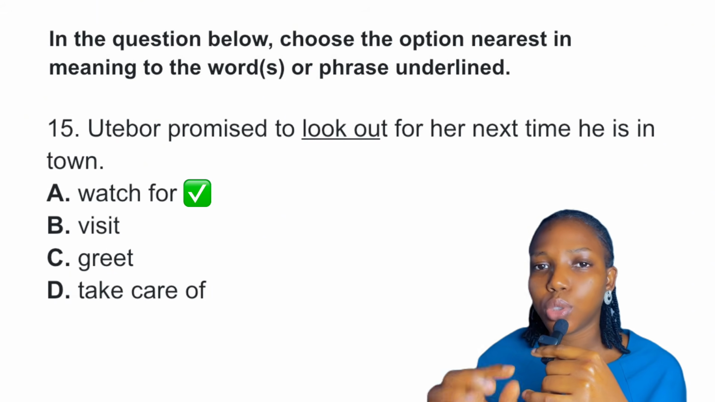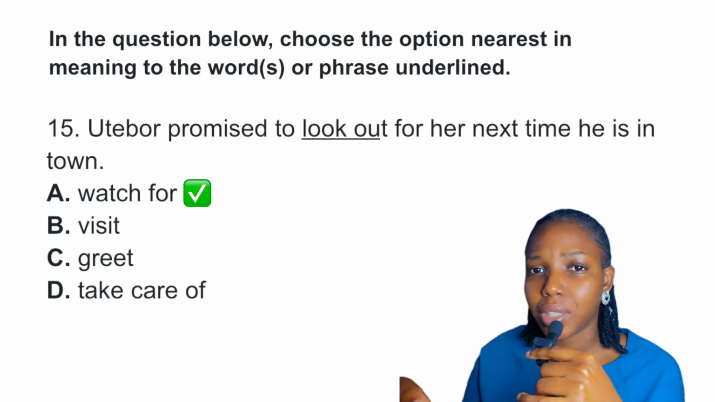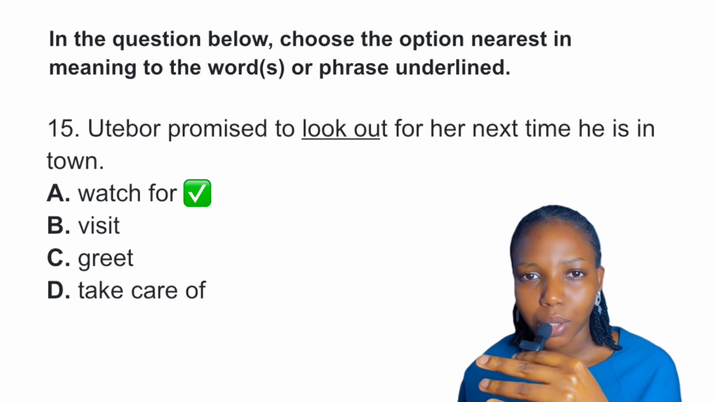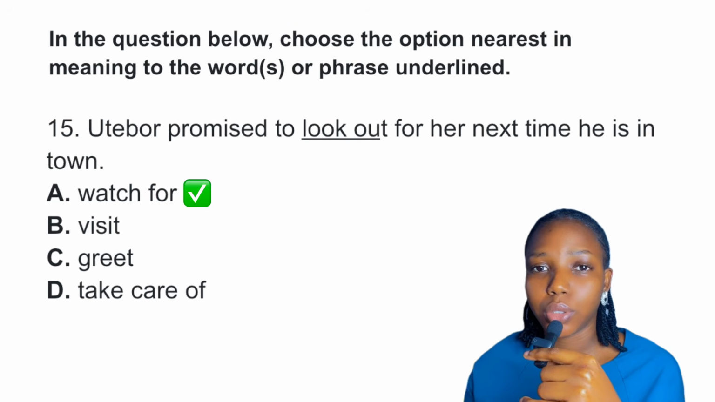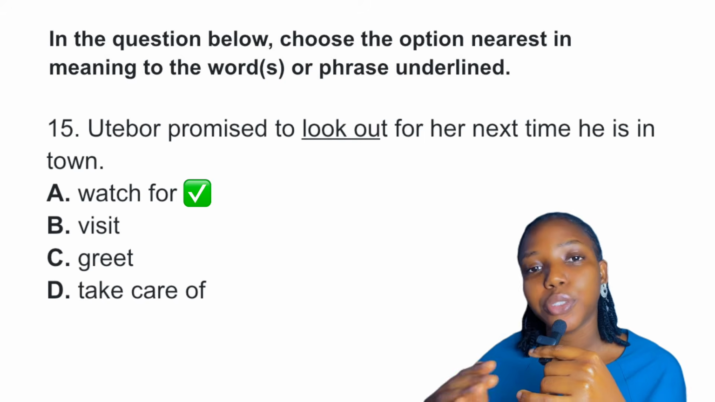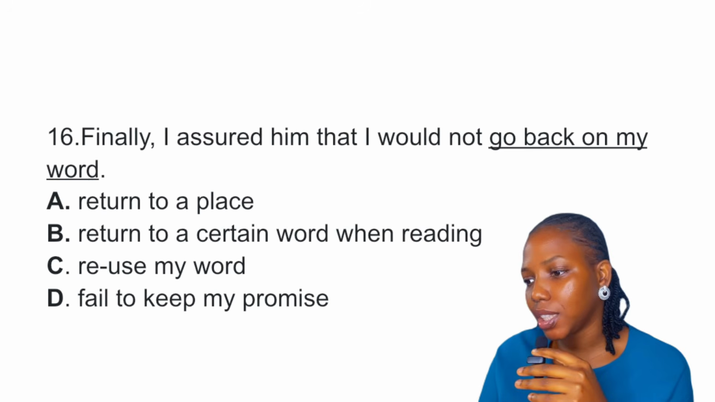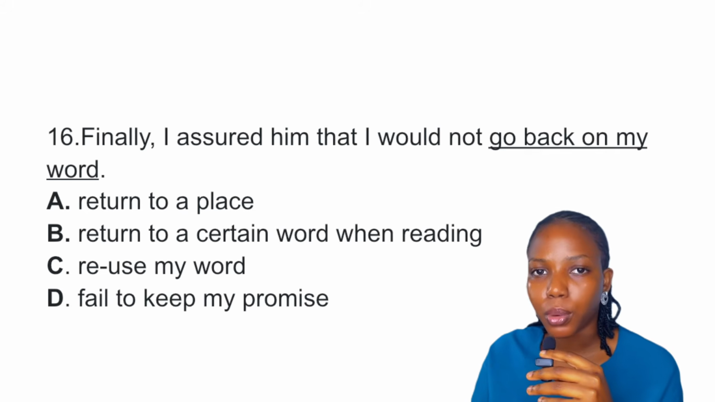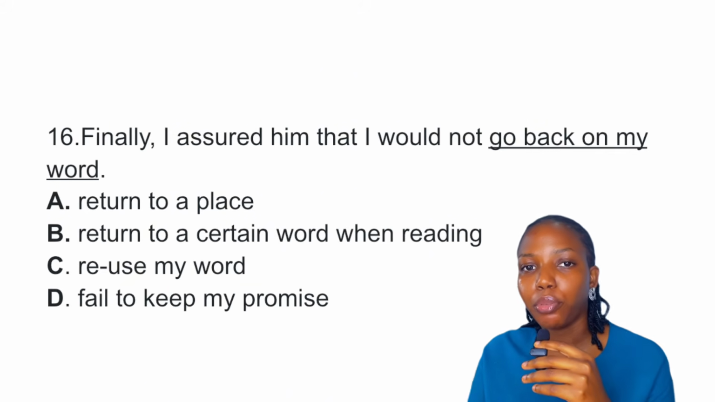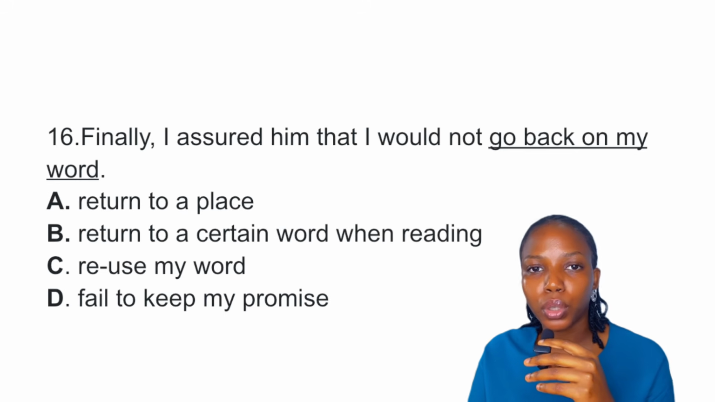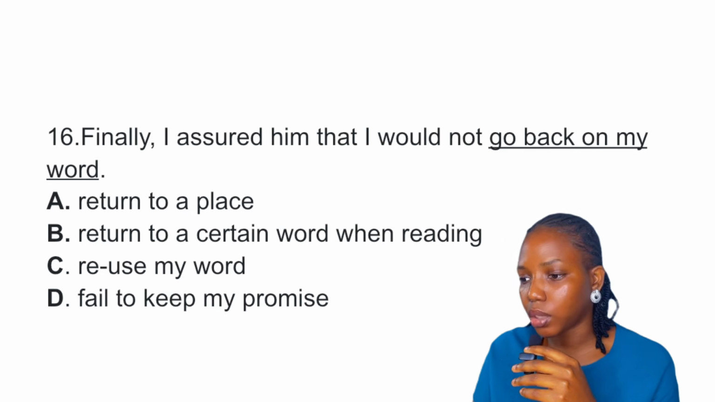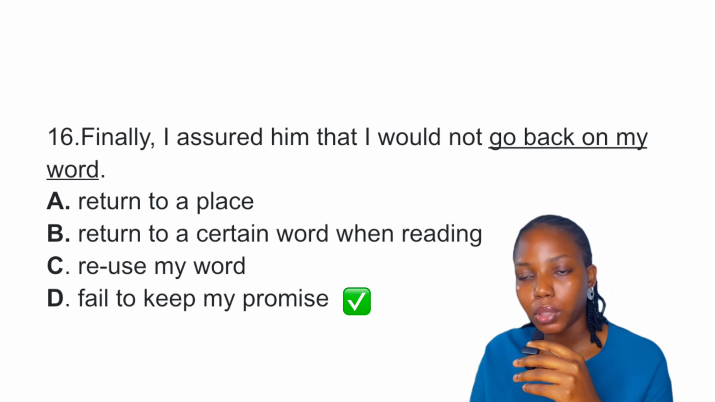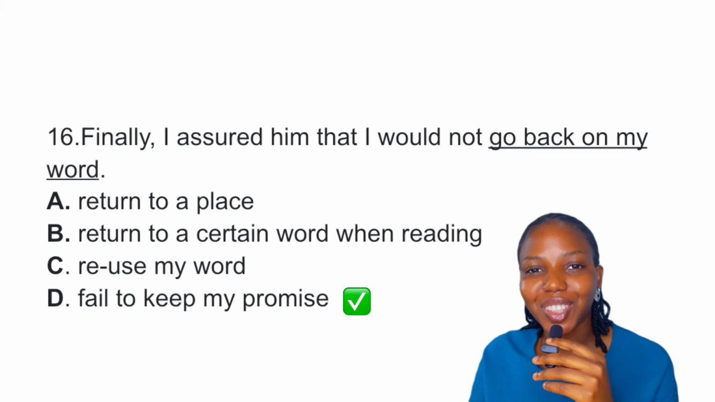Okay, but the instruction says we should choose the option nearest in meaning to the underlying phrase. It does not say, oh, replace it or choose the option that can be replaced, right? So the best answer to this question is definitely option A, watch for. Question 16. Finally, I assured him that I would not go back on my words. Now, go back on my words is an idiom that means to break a promise or to fail to do what you said you would do. Okay, and so the answer to this question is definitely option D, fail to keep my promise. Okay, option D is the final answer to this question.